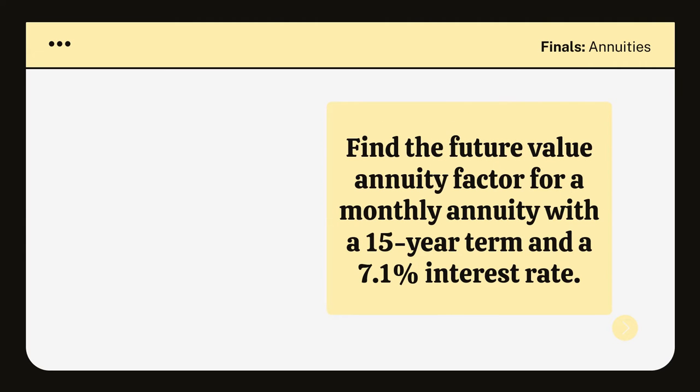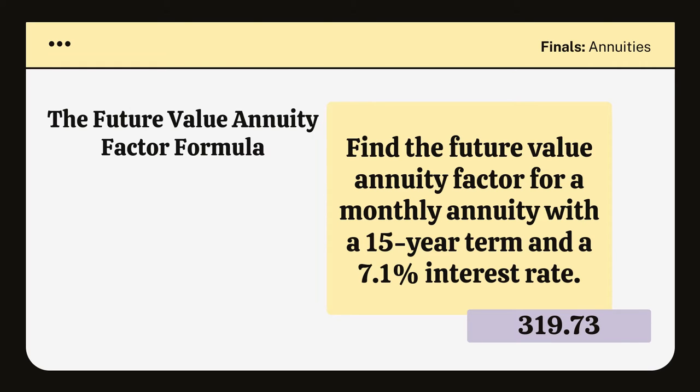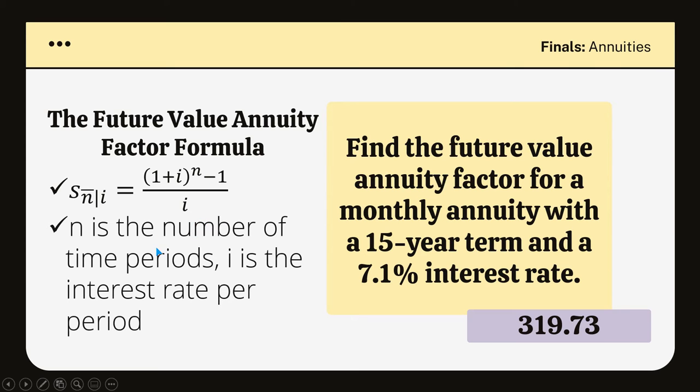Let's try to find the future value annuity factor for a monthly annuity with a 15-year term and a 7.1% interest rate. So actually finding this value, this 319.73, without looking at our table would be very beneficial for us. So how are we going to find the future value annuity factor? Of course, there's going to be a formula. The future value annuity factor formula is equivalent to the following: (1 plus i) raised to n, minus 1, all over i. So you're simply going to plug in the values. n is the number of time periods, i is the interest rate per period.